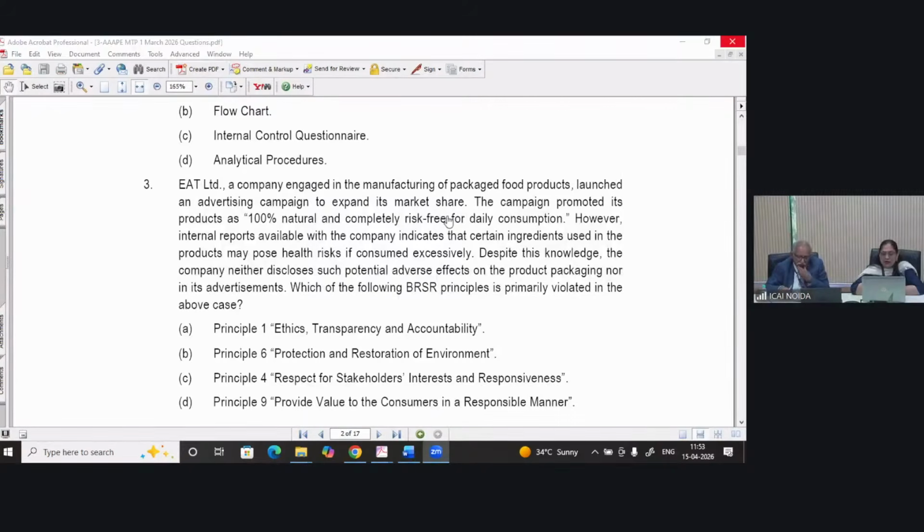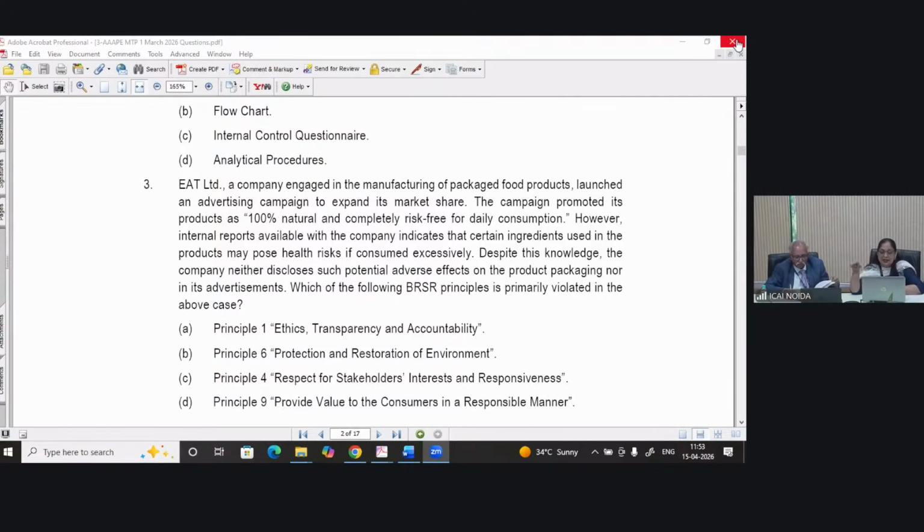So I think you all are aware that it is principle 9, because as per principle 9, the company is required to provide value to the consumer in a responsible manner. And if we see in the question, it is mentioned that the product is 100% natural and completely risk-free for daily consumption.